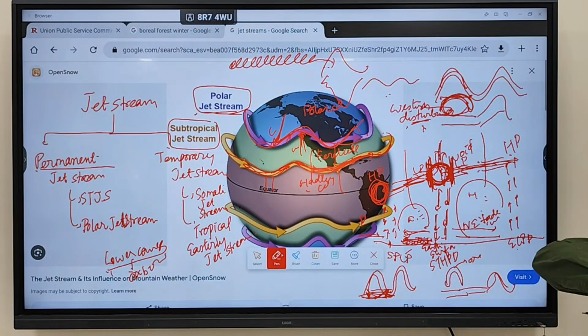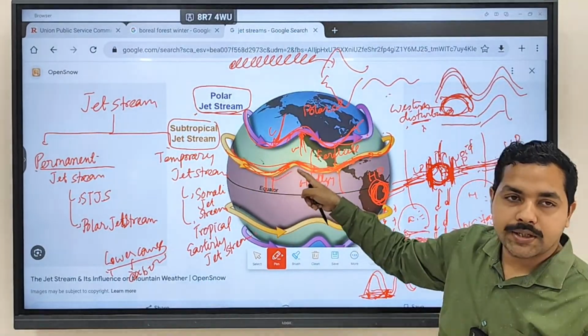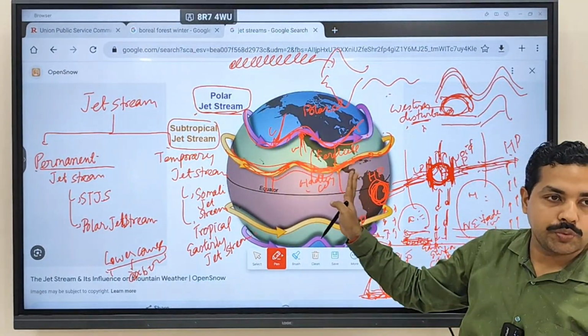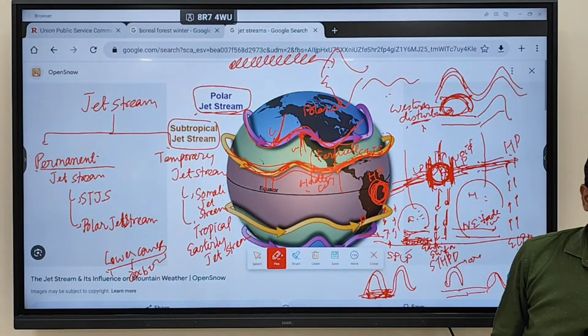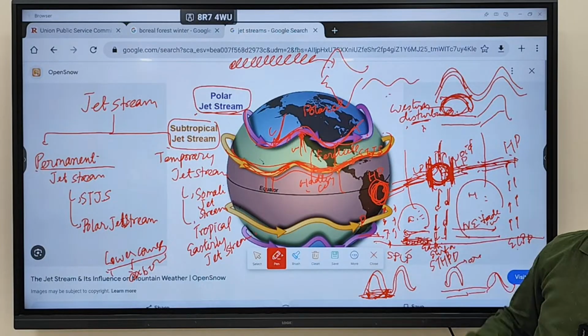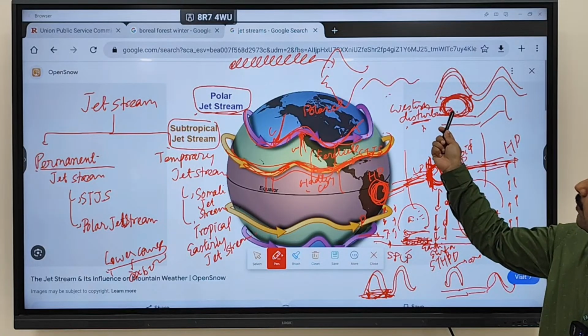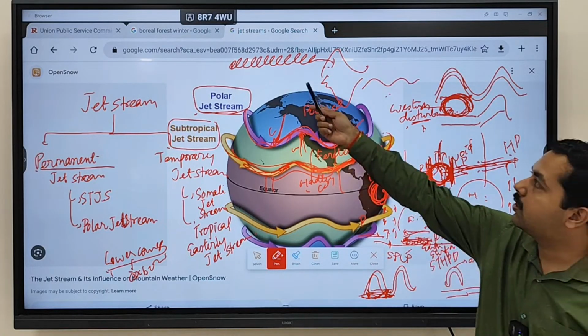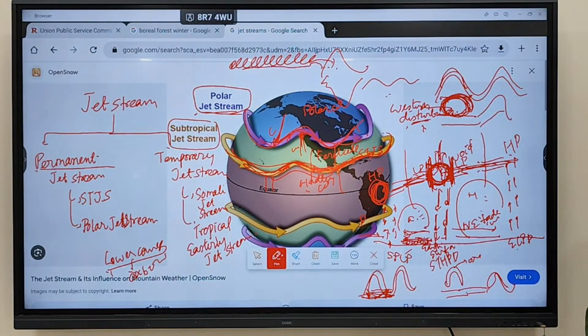Why are western disturbances being created? Because in this region, what is moving around 30 degrees? The subtropical jet stream is moving. In which manner is this subtropical jet stream moving? In a meandering manner. And when one of the branches of this air is left out, this branch will pick up the moisture and create rainfall. This we call western disturbances. This influences the cyclone that is formed in the winter region.